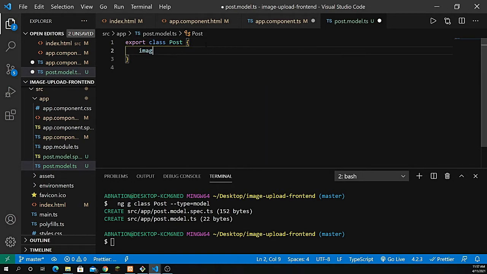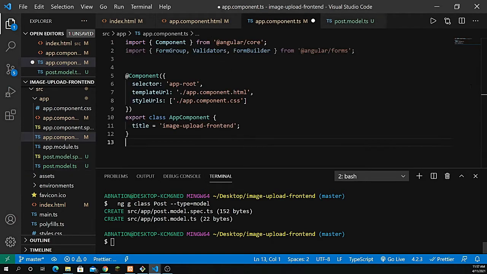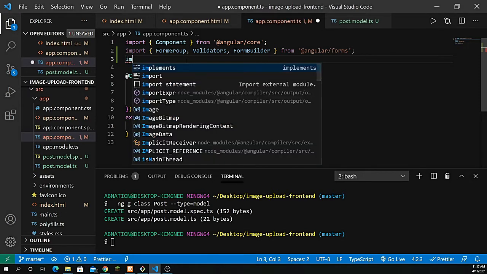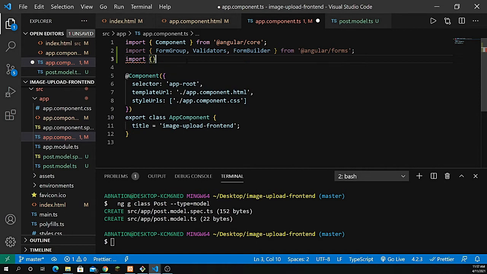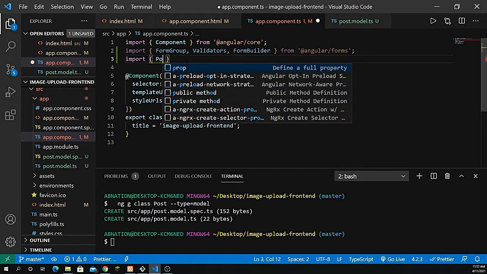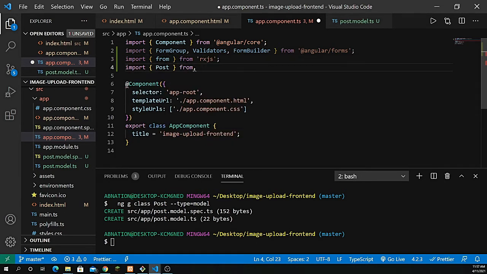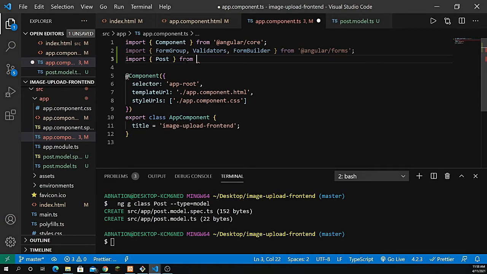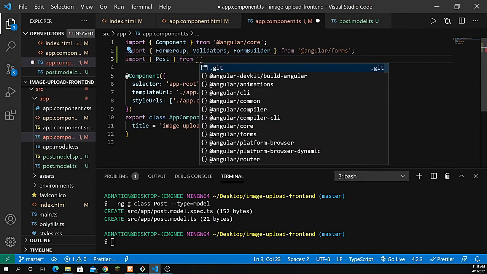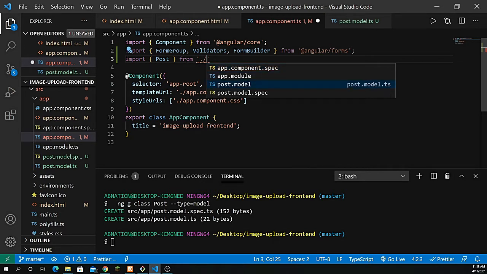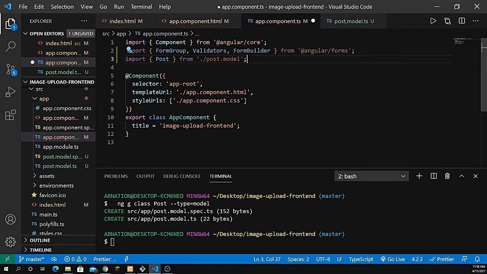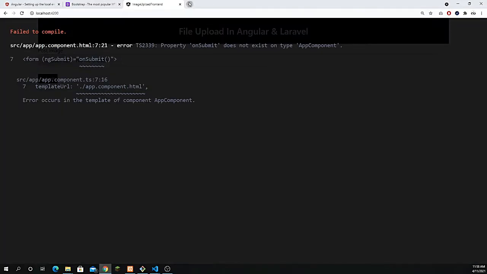So I need to define image here, and let's give it the type of any, which could be anything. So that's the first phase of it, and let's define it inside the app.component.ts. So I need to import the model here, the name of the model, that is the post model, and it should be coming from ./post.model. All right. So I'm also going to use a service here, which is basically ngx-toastr.